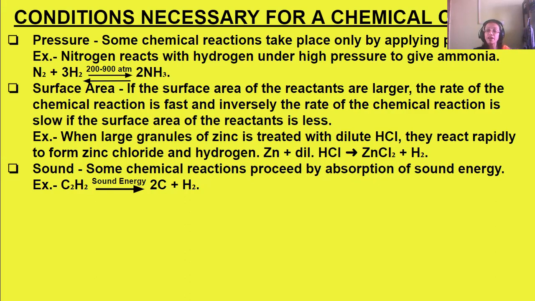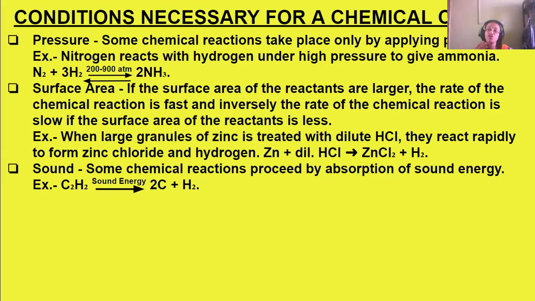Some reactions absorb sound energy to proceed. Like C2H2, that breaks to C, that is carbon, and hydrogen. It is an organic compound which is called ethene.